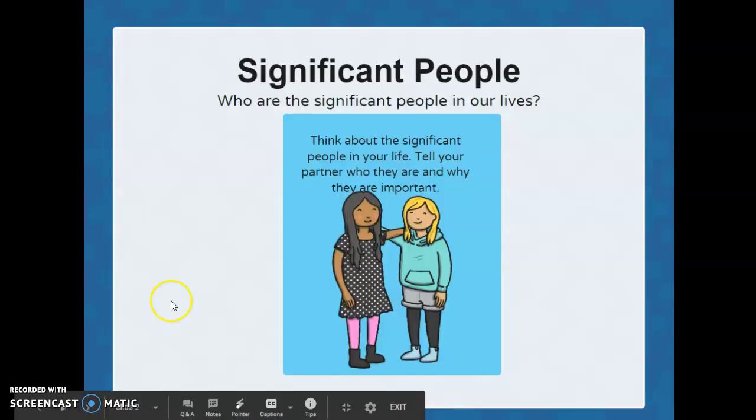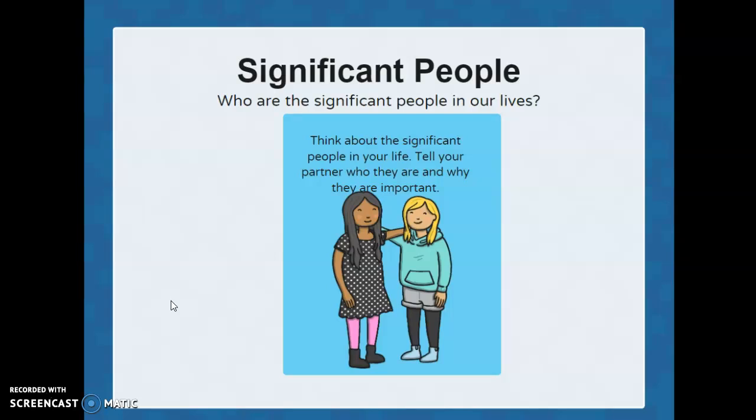So, the first question is, who are the significant people in our lives? Think about the significant people in your life. So I want you to tell somebody who they are, first of all, and why are they important to you, okay? So it could be somebody you live with. They don't have to live with you, but they might do. It could be your parents. It could be anybody in your family, like your granny or your grandpa, or it could be a friend, okay? So it can be anybody.